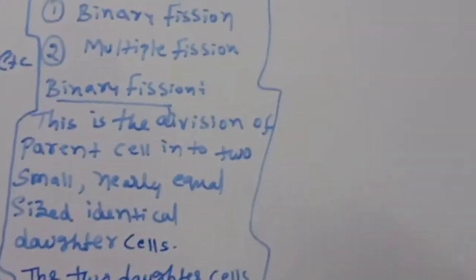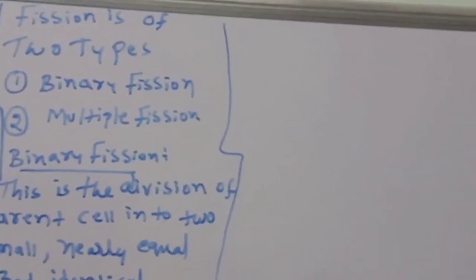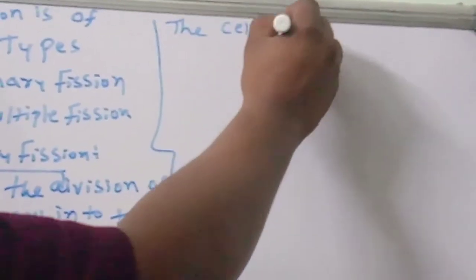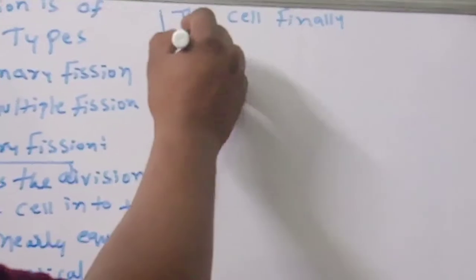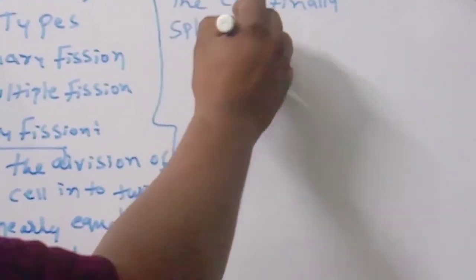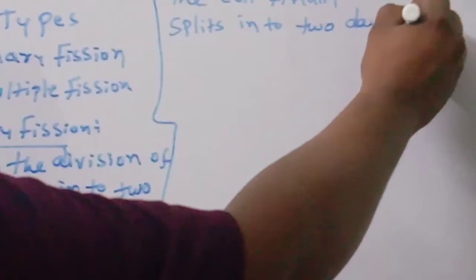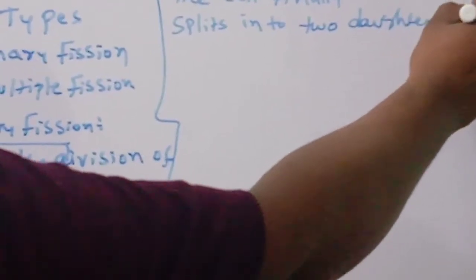Next, the cell finally splits into two daughter cells. Okay, the two daughter cells grow fully.